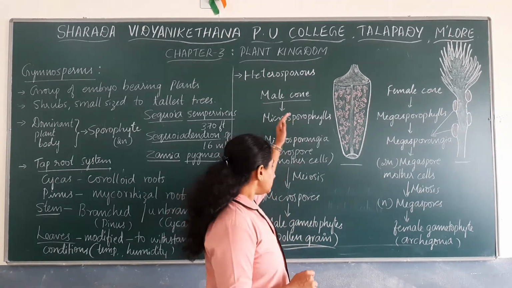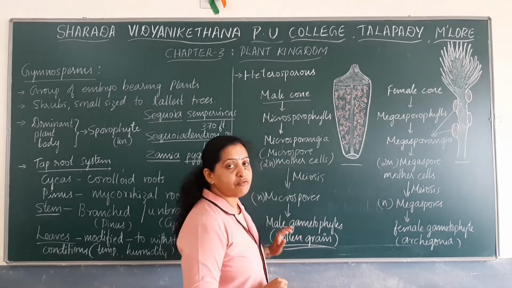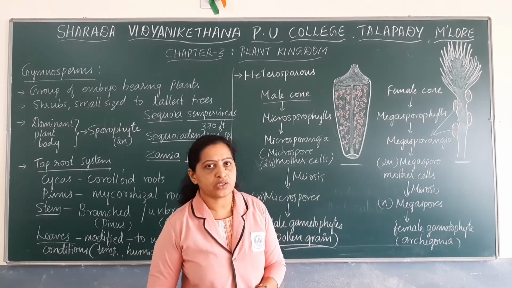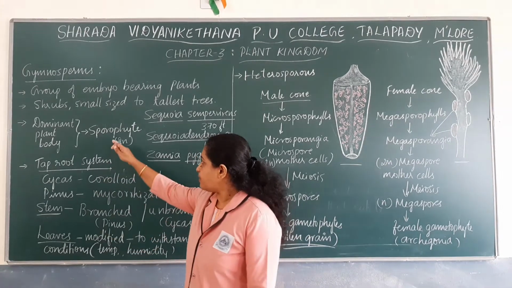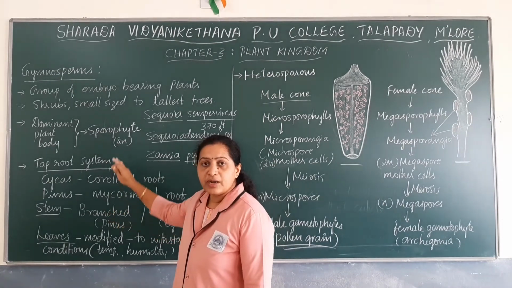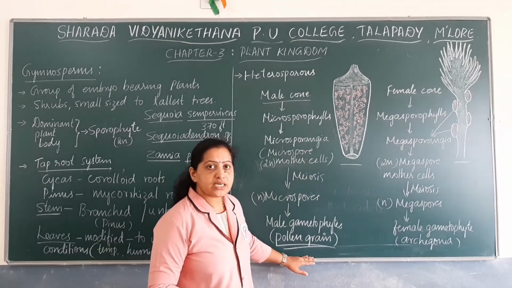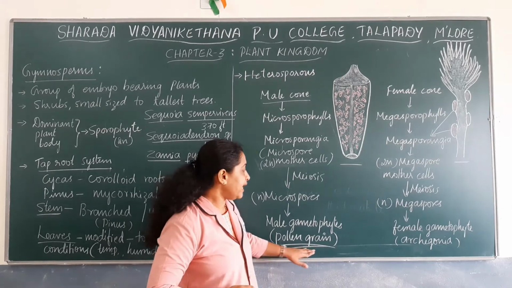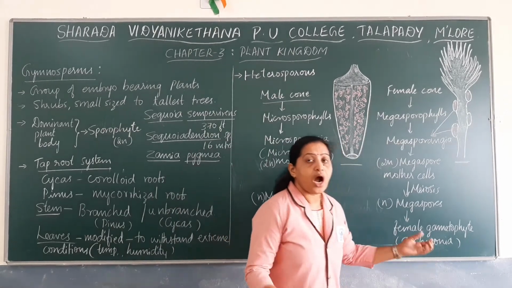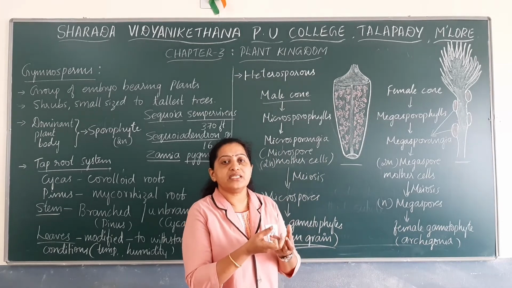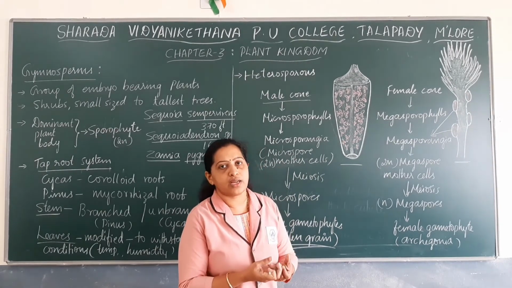So this is how the gametophytes are formed from the sporophytes. We have discussed that the dominant plant body is the sporophyte, and how gametophytes are formed from it. Now we have to discuss how the male and female gametes are formed and how these two gametes are brought together for the fertilization process.